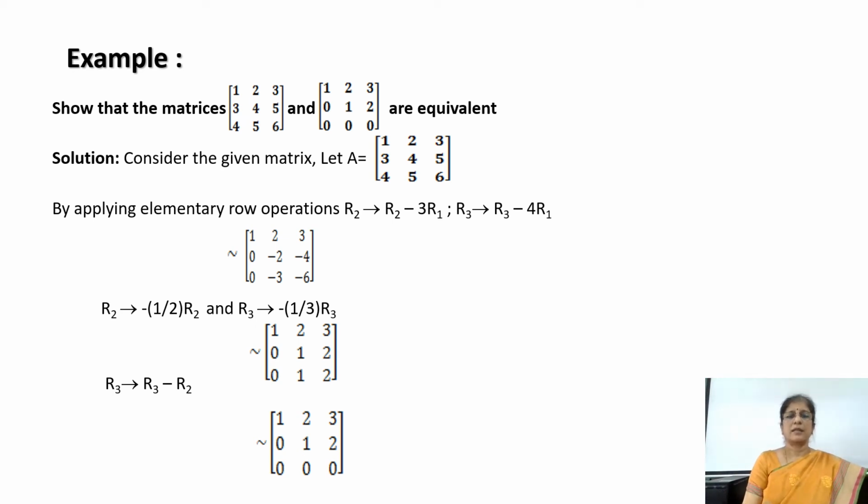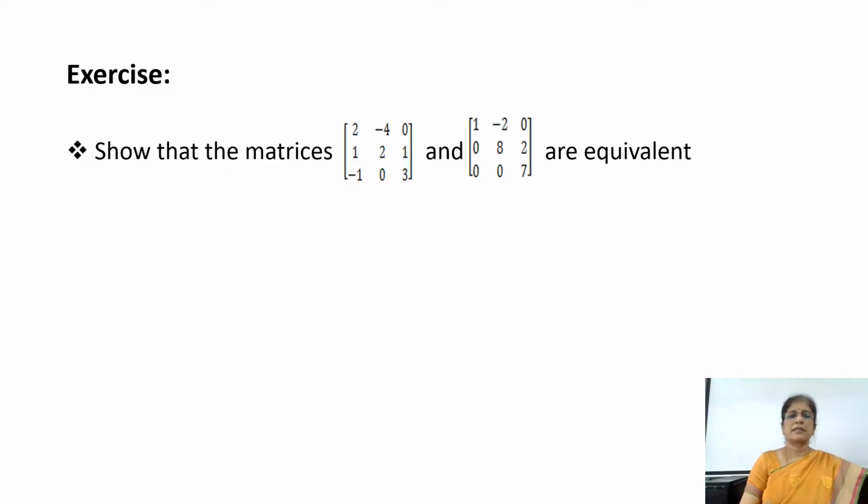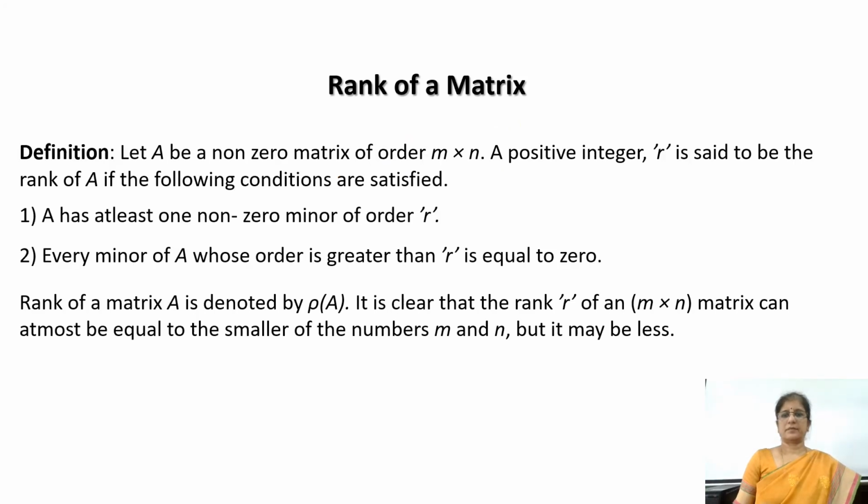So hence the given two matrices are equivalent matrices. Now as an exercise, one problem is given here. You can try this. The question is, show that the matrices 2 minus 4 0, 1 2 1, minus 1 0 3 and 1 minus 2 0, 0 8 2, 0 0 7 are equivalent.